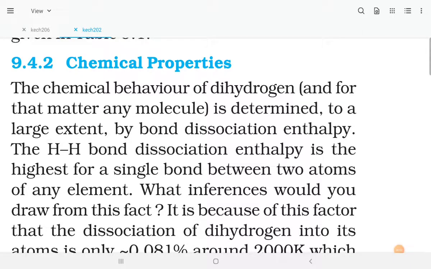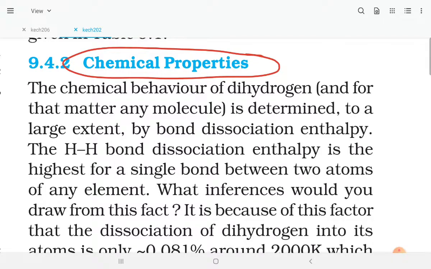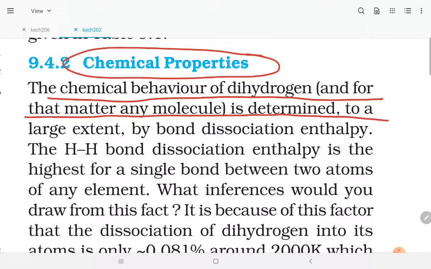Students, let us try to understand the chemical properties of hydrogen. The chemical behavior of dihydrogen, and of any molecule for that matter, is determined to a large extent by the bond dissociation enthalpy.